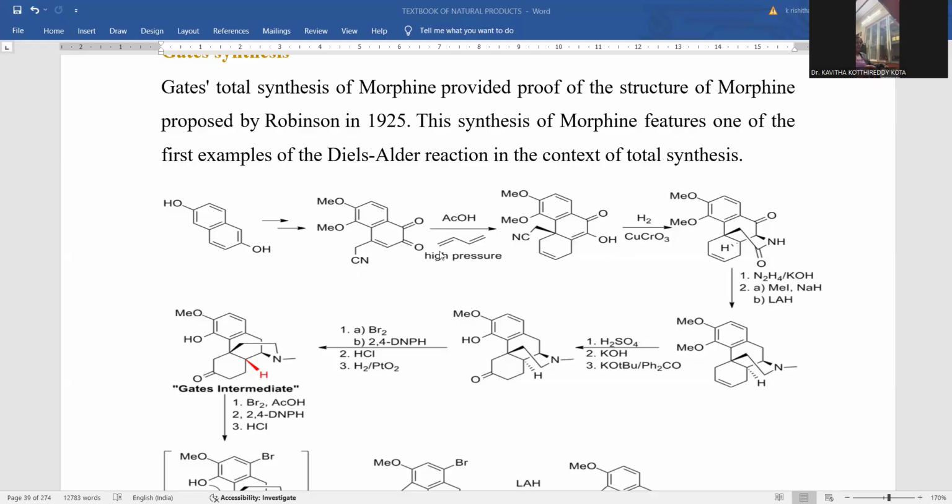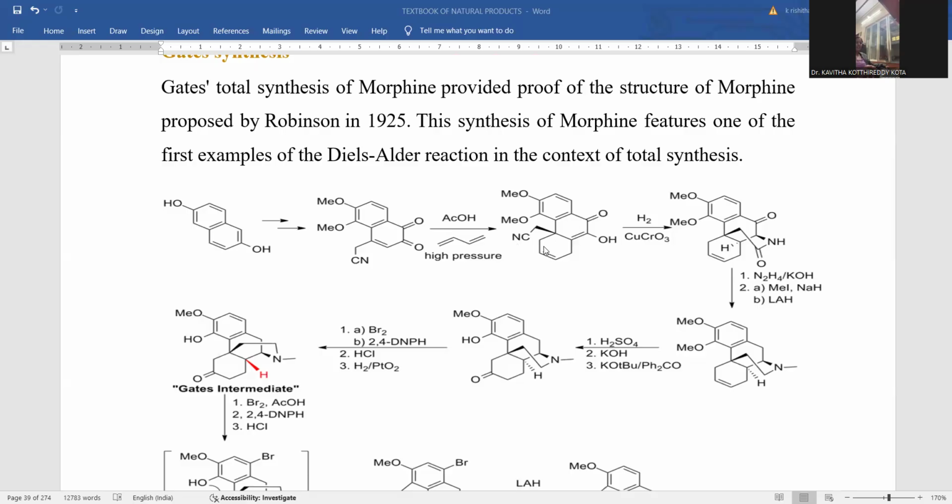And here, 1,3-butadiene is a kind of diene, and here it is working like a dienophile, giving rise to a Diels-Alder reaction. The Diels-Alder reaction is proceeded, and wherever the side chain is there, that is unaffected, that is CH2CN, and the tricyclic system got established.